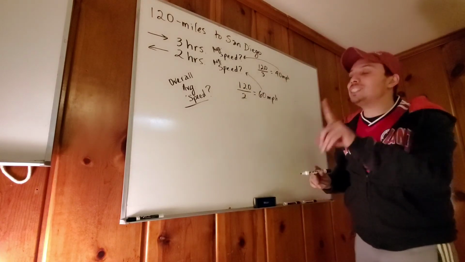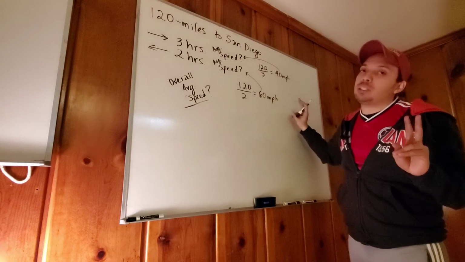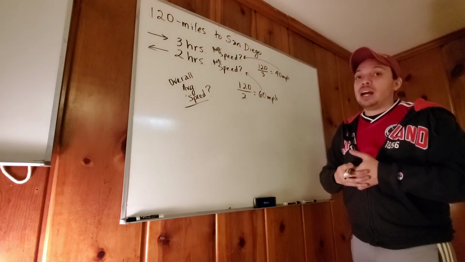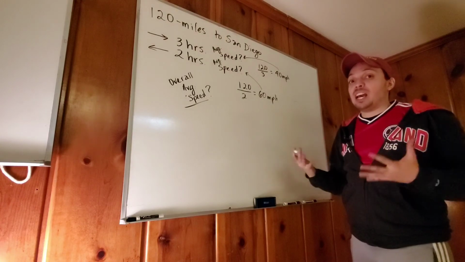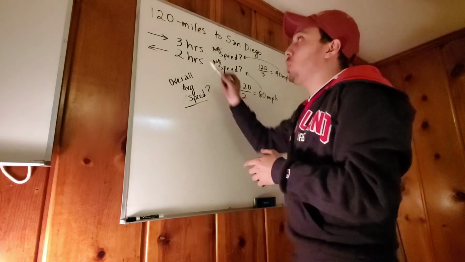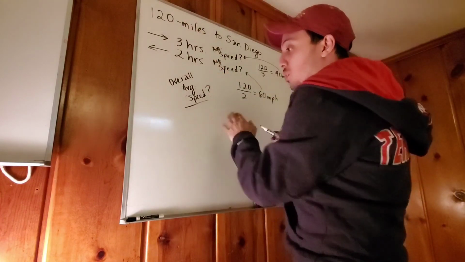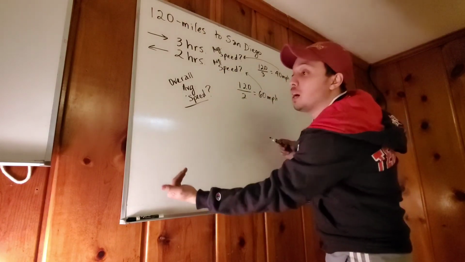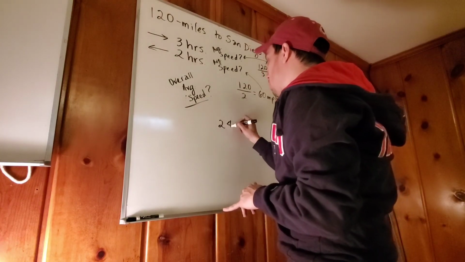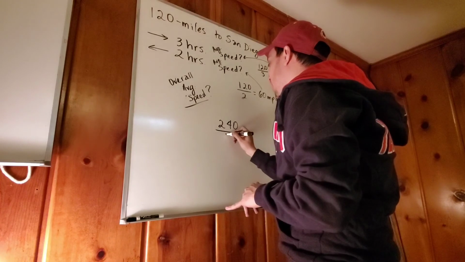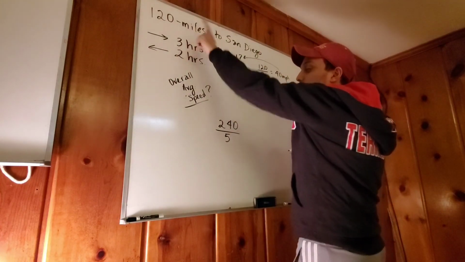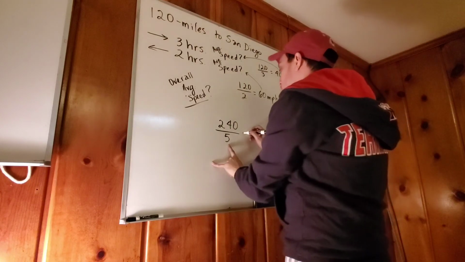However, we cannot do what some of you would be tempted to do, which is add 60 plus 40 and then divide it by 2 to find the overall speed. No, that doesn't work, okay? What we need to do is get 120 twice, because going is 120 miles, coming back is another 120 miles, so it'd be 240 miles divided by 5, because 3 plus 2 is 5. So we have to add all the distance and all the hours.